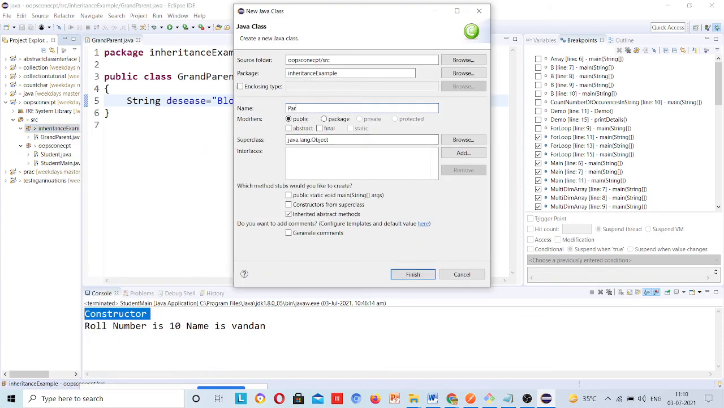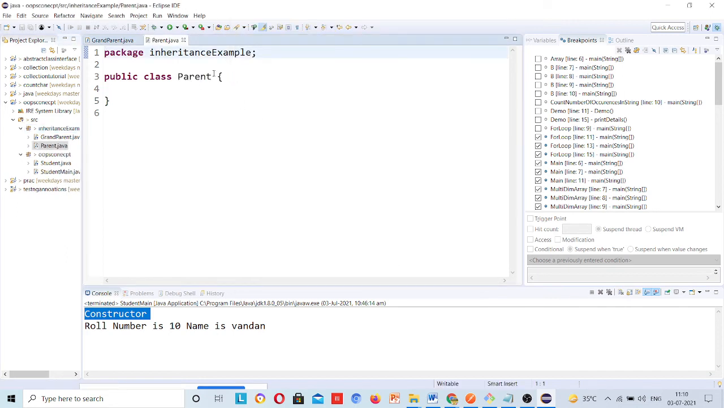And this is the parent, and my parent, suppose String disease is equal to diabetes. Now, grandparent has blood pressure, father has diabetes.